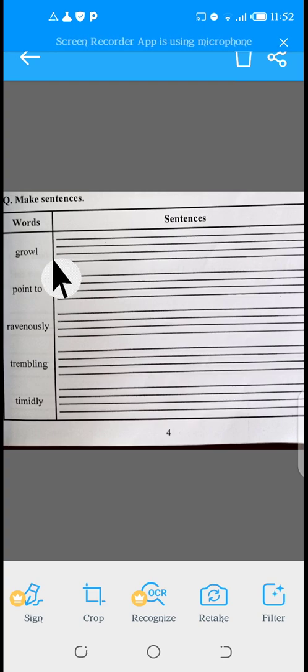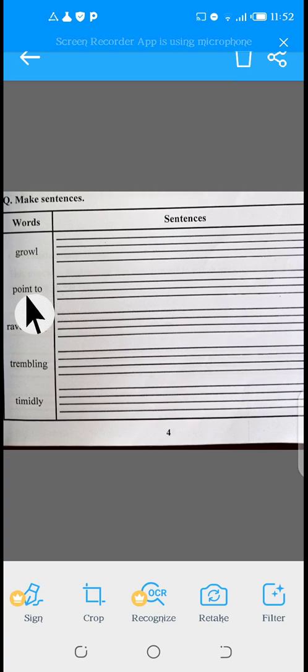The second word is point to, इशारा करना. My brother is pointing to a toy. अब मेरा जो भाई है वो इशारा कर रहा है टॉय की तरफ. And you can make the sentence like this: I pointed to my new book. मैंने अपनी नई किताब की तरफ इशारा किया.